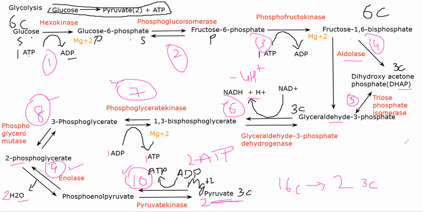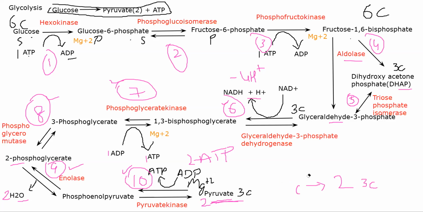Whenever you're writing in your exam, you need to write at least these. You need to write all of these reactions. You don't need to write them twice, because for DHAP, just this reaction where you write triose phosphate isomerase will be enough. But you need to write all the reactions from 1 to 10. Be careful of not missing anything.